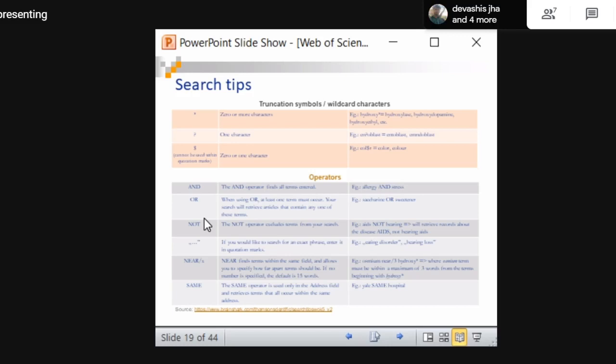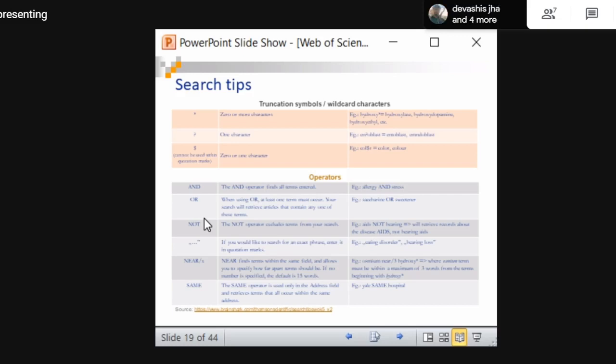Okay. It is a separate topic: how to do effective searching in the internet as well as in subject-specific databases. This is just an overview. So, truncation symbols and wild cards, and operators like Boolean AND, OR, NOT, NEAR. These are the different things you can use for searching.